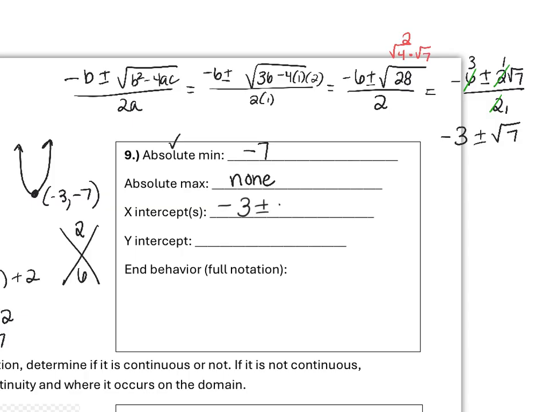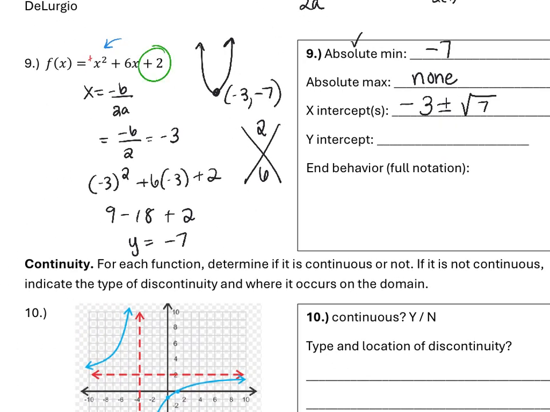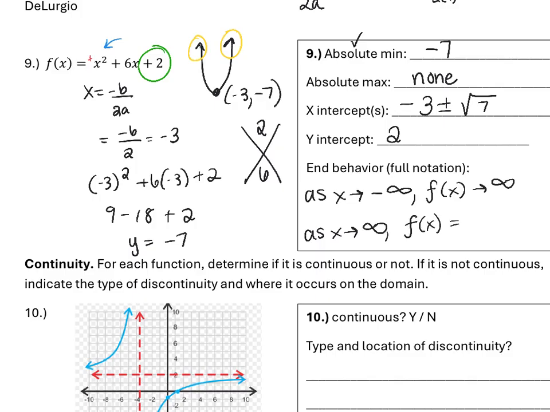That is where my two x-intercepts are. One will be at negative 3 plus the square root of 7. One will be at negative 3 minus the square root of 7. Then our y-intercept, sorry, this is in standard form, so we can see the y-intercept is at positive 2. And because we know the shape of a parabola, we can identify the end behavior based on knowing that it's concave up. So as x approaches negative infinity, to the left, our function is approaching positive infinity, concave up. And as x approaches positive infinity, to the right, our function is also approaching positive infinity.